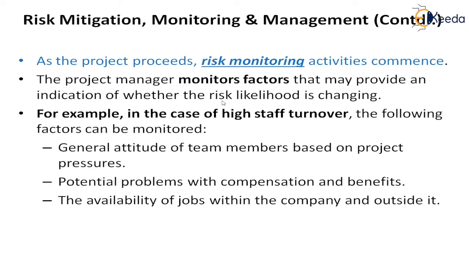Whether the risk likelihood is still high, or has reduced, or has reduced and is again going up. So what is the trend of the risk likelihood, or in this particular case, how is the turnover likelihood changing? He has to do this very sensitively. For example, in case of high staff turnover, he can study the general attitude of team members.